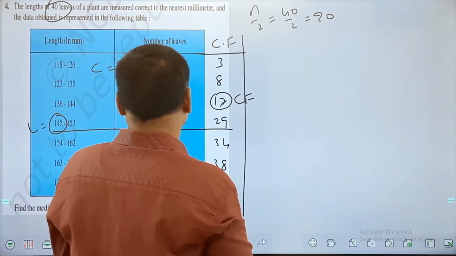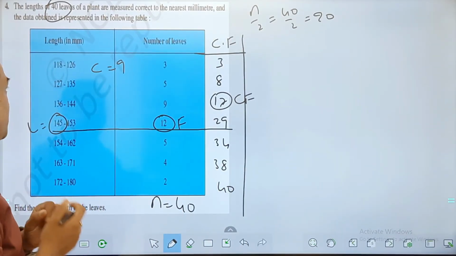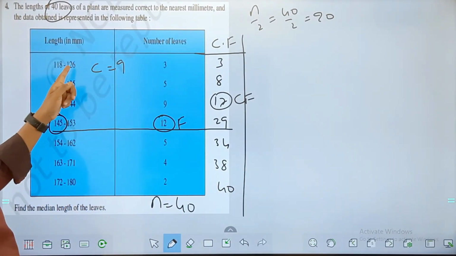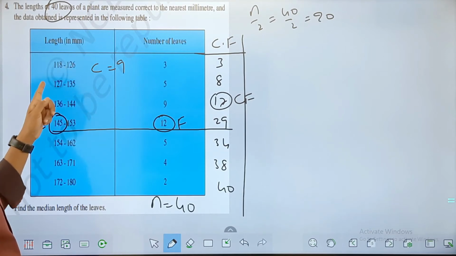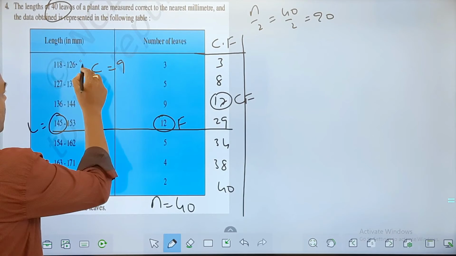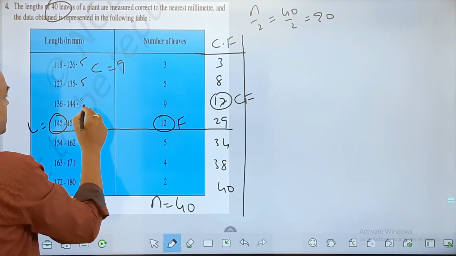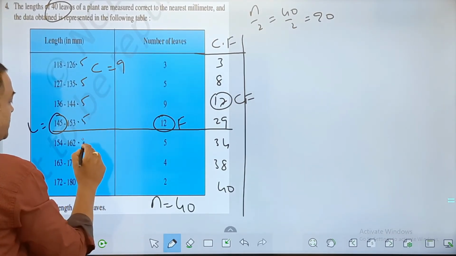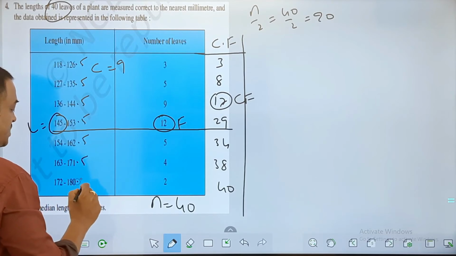So now here we can do one more thing, my friend. Since the data is not continuous, you can take 0.5 more here and 0.5 less here in these cases. So what I can do here, this is 0.5, this is 0.5, this is 0.5, this is 0.5, because the data is not continuous.